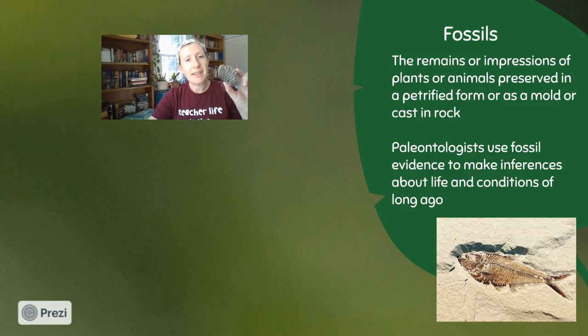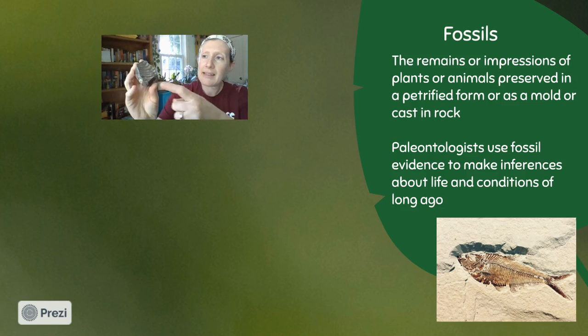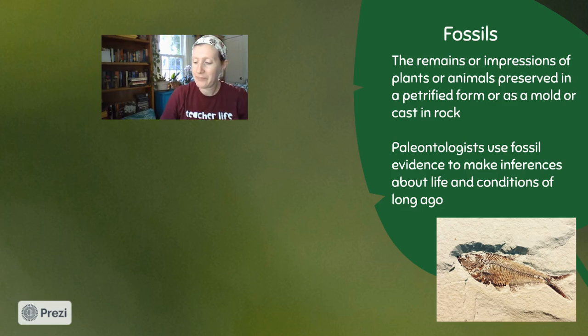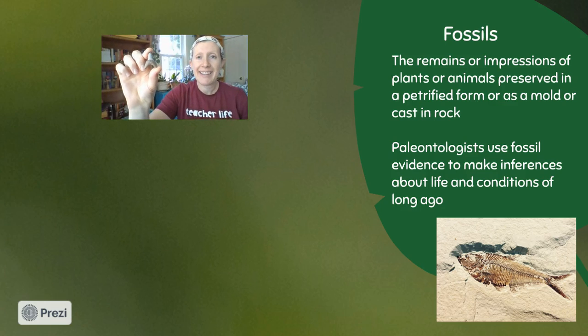Here are some fossils from the Potomac River. This fossil has the pattern of a seashell that was left behind, the imprint. Here's a fossilized shell. And my favorite thing to search for, fossilized shark's teeth along the banks of the Potomac River. You can find them, they wash up on the shores where they erode out of the cliffs. Because long ago, millions of years ago, there used to be an ocean where the Potomac River and that area is today. It's amazing.